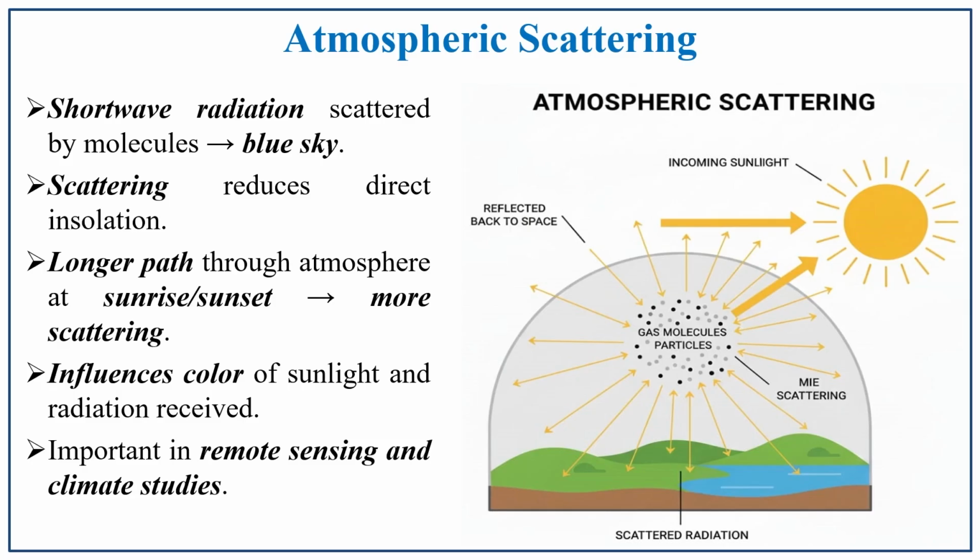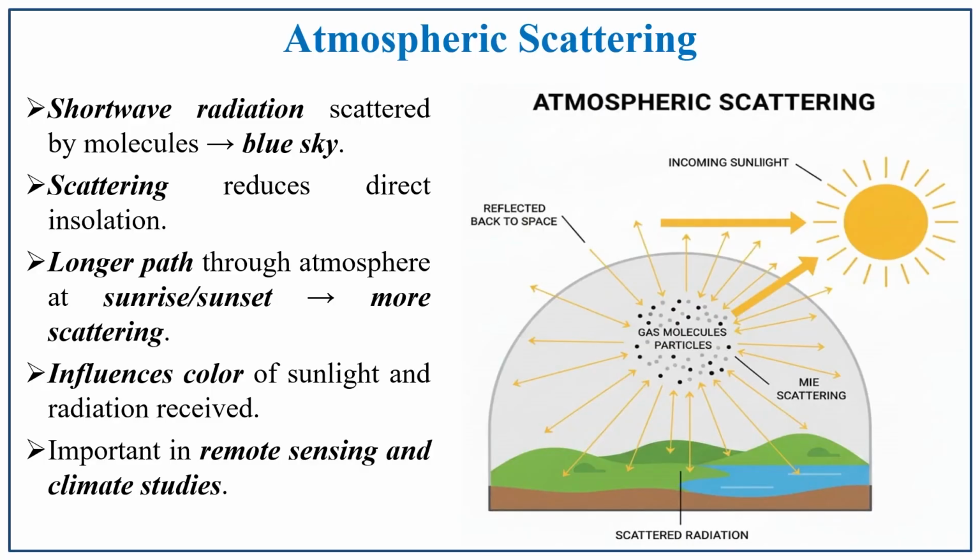Atmospheric scattering, that is, short wave radiation scattered by molecules. You can witness this during the sunset and in the daytime, that is the blue sky. Because of the scattering process only there are colors in the sky. The scattering process mainly influences the color of the sky.